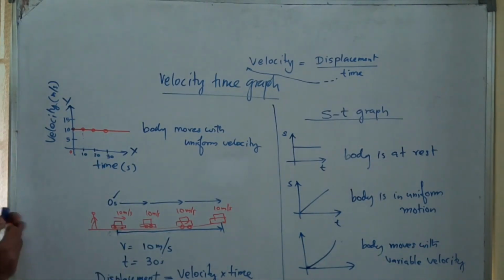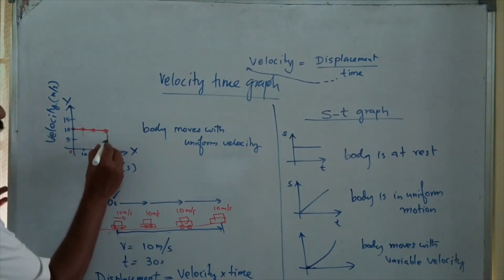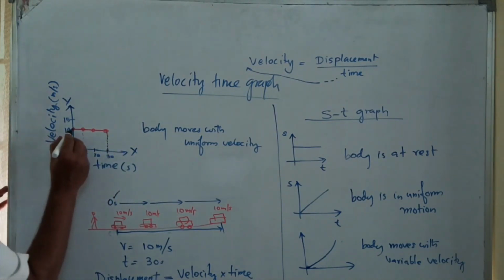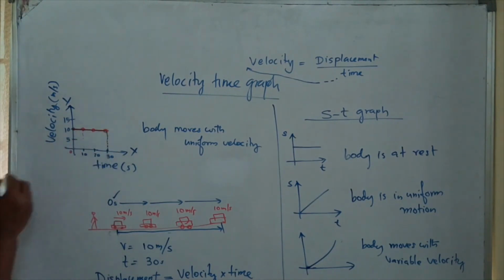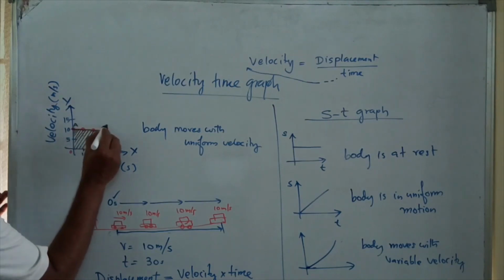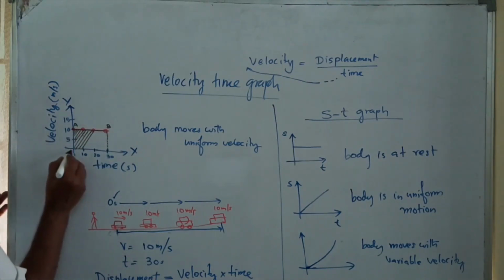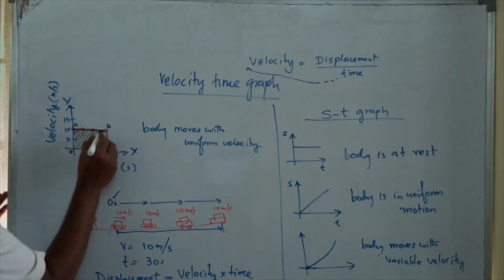And again come back to here. Look at this. This straight line AB is the graph. If you find the area under the graph, O is the origin, and let me write one name here, OC.